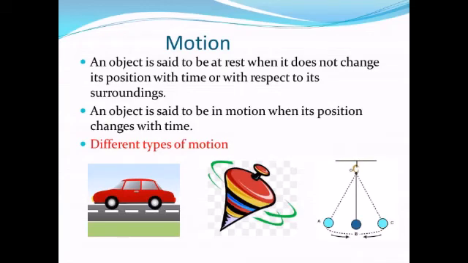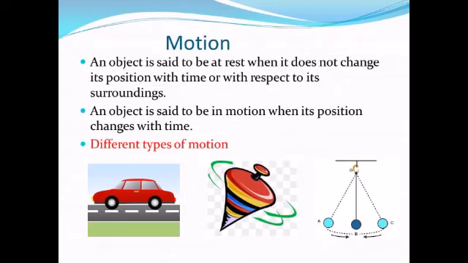Now next we will discuss motion. An object is said to be at rest when it does not change its position with time or with respect to its surroundings. And an object is said to be in motion when its position changes with time. So if any object is changing its position with time or with respect to its surroundings, it is said to be in motion. And if it is not changing its position with time, it is said to be at rest.